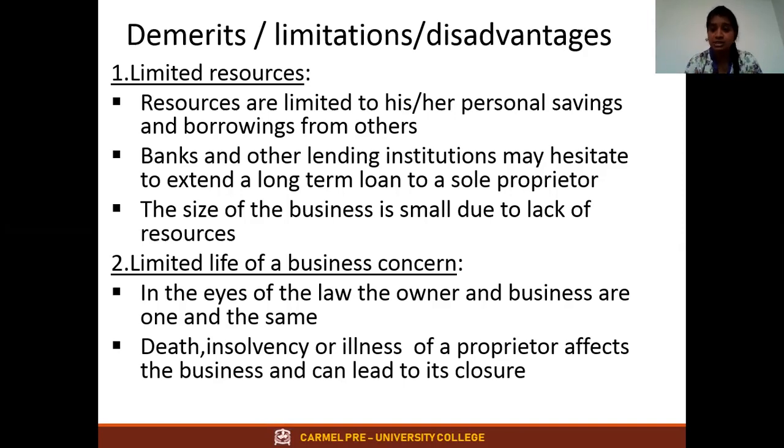Once business and owner are the same, the very big problem is, if something happens to the owner, like death, means he'll die.